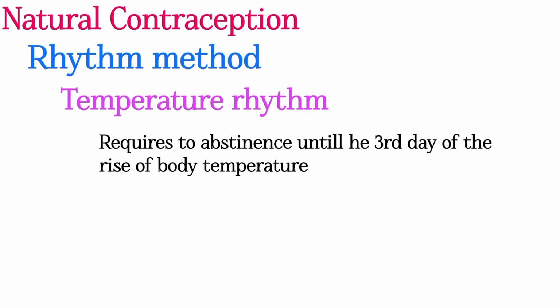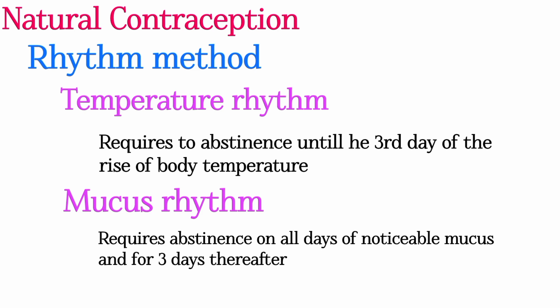Users of temperature rhythm require abstinence until the third day of rise of temperature. Users of mucus rhythm require abstinence on all days of noticeable mucus and for 3 days after that. The failure rate of the rhythm method is 20 to 30.